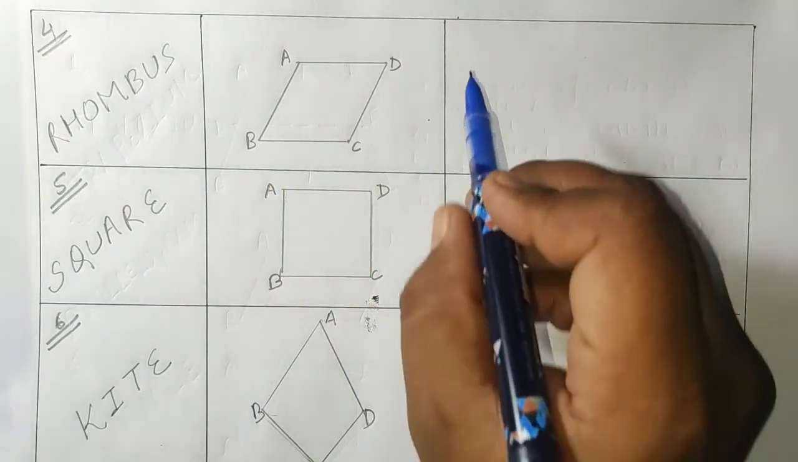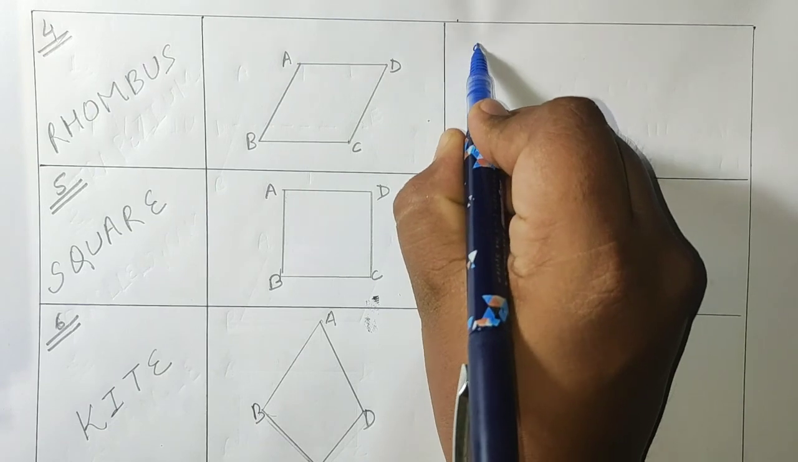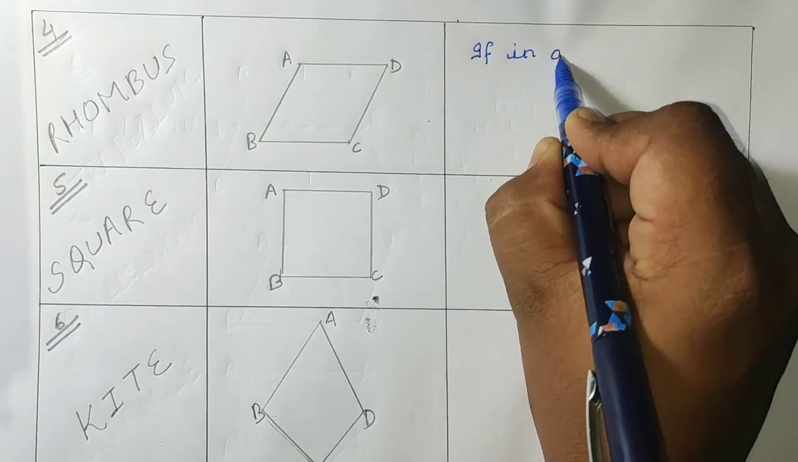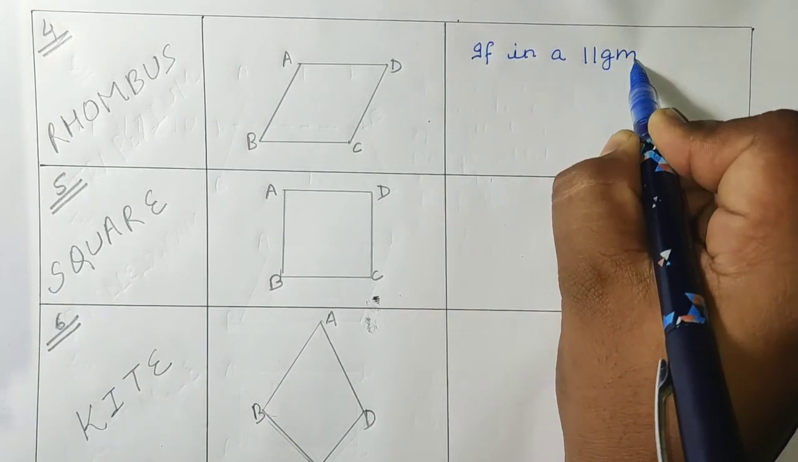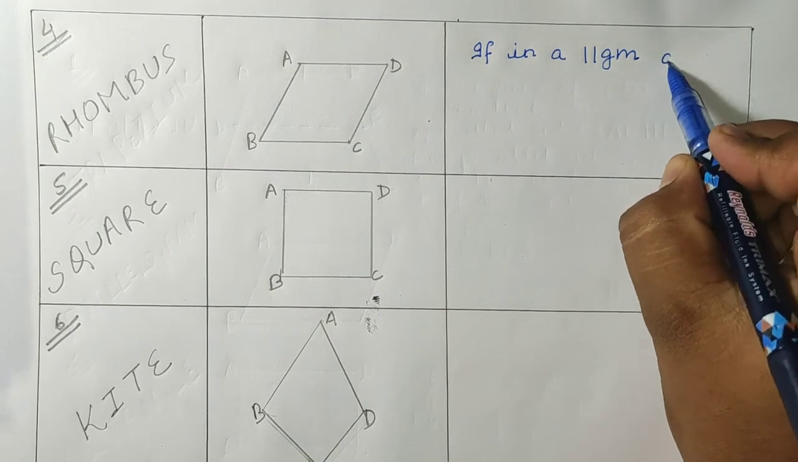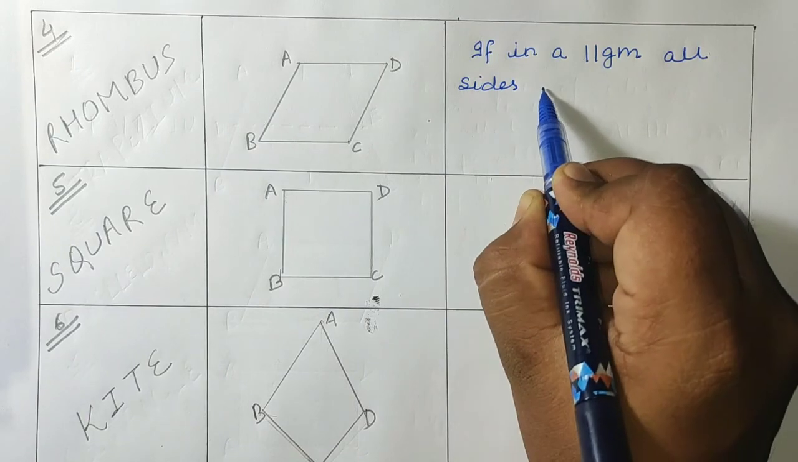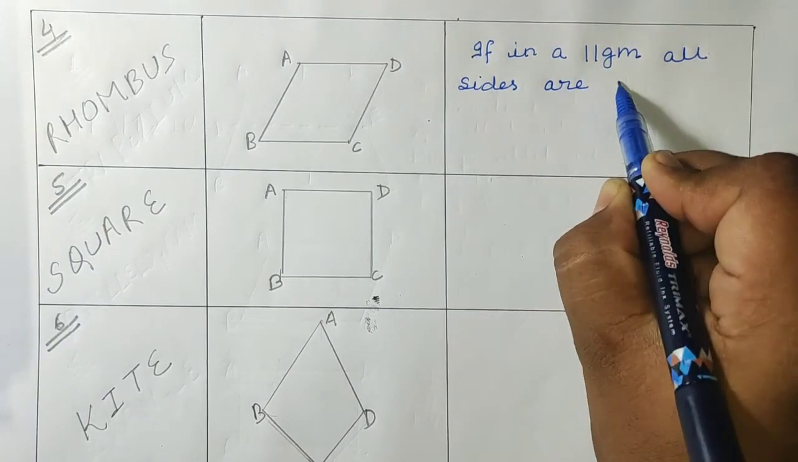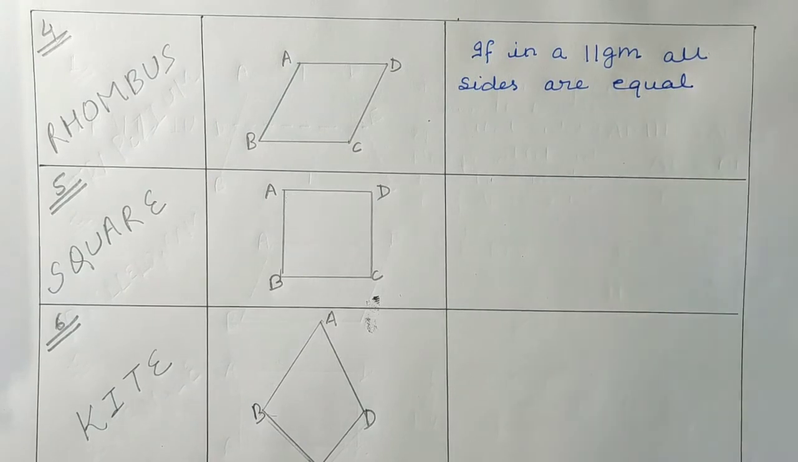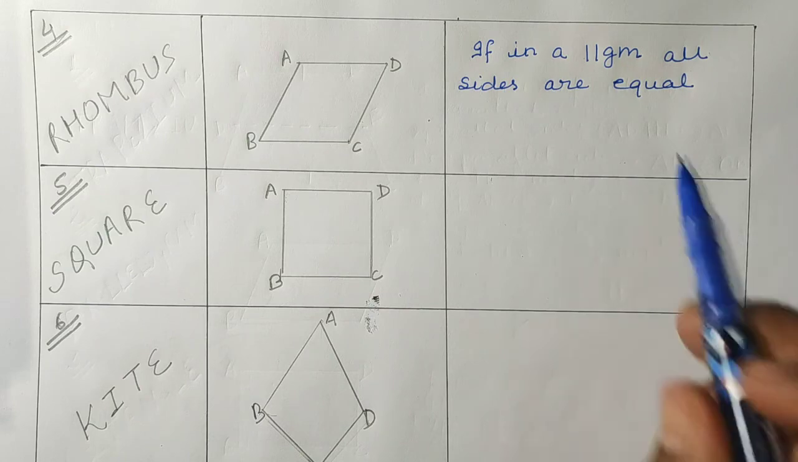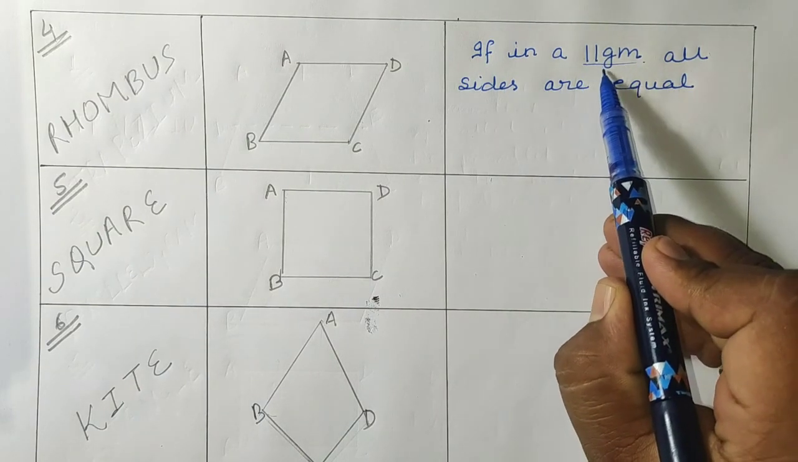So how do we define it? We say that if in a parallelogram all sides are equal, then that type of quadrilateral is known as a rhombus. Okay, we can generalize it also, students. In place of parallelogram we can say quadrilateral also.